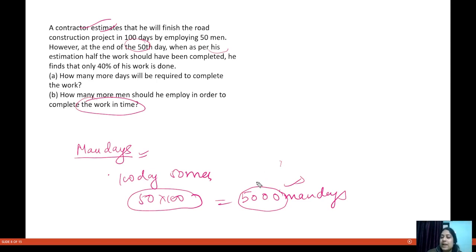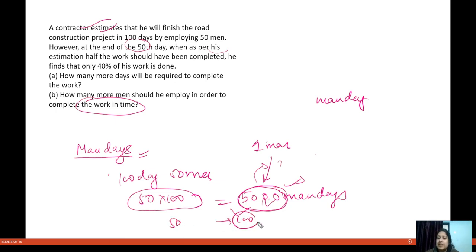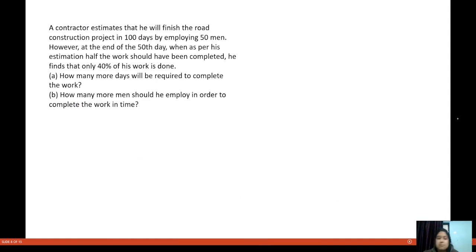That means I require this much. One man can do this entire work in how many days? In 5000 days. So man days actually tells us that one man can do this much work in 5000 days. So 50 men will be able to do it in 100 days. If you take 100 men, they will be able to do it in 50 days. So this is what the concept is saying. But in this case, how many more men should he apply in order to complete the work in time?